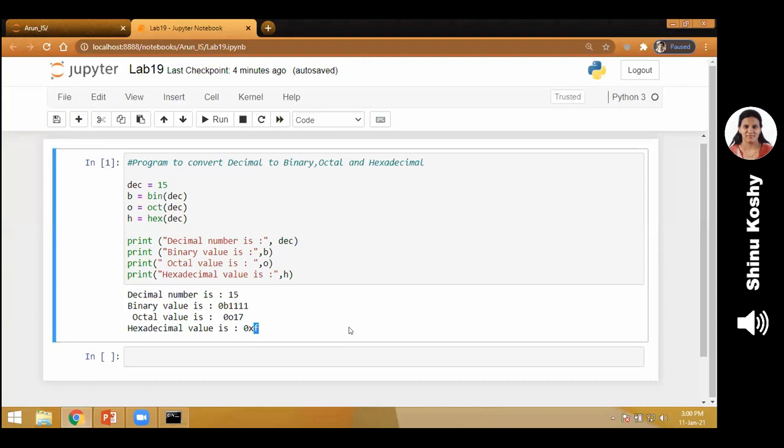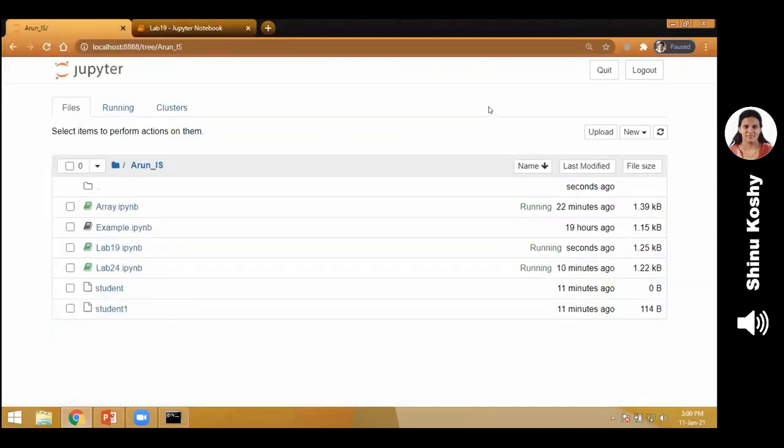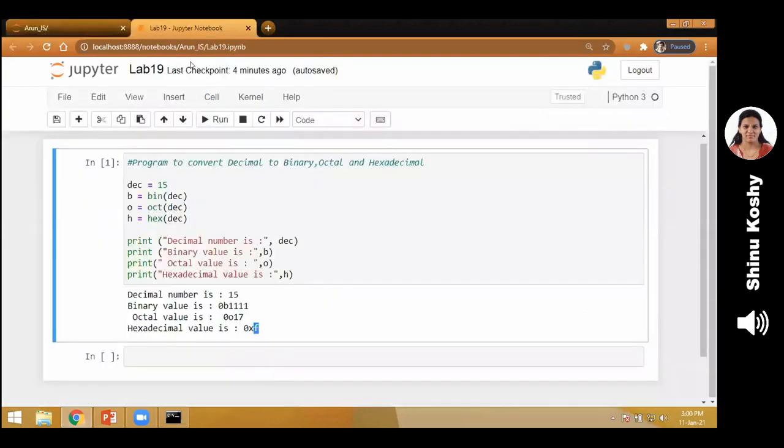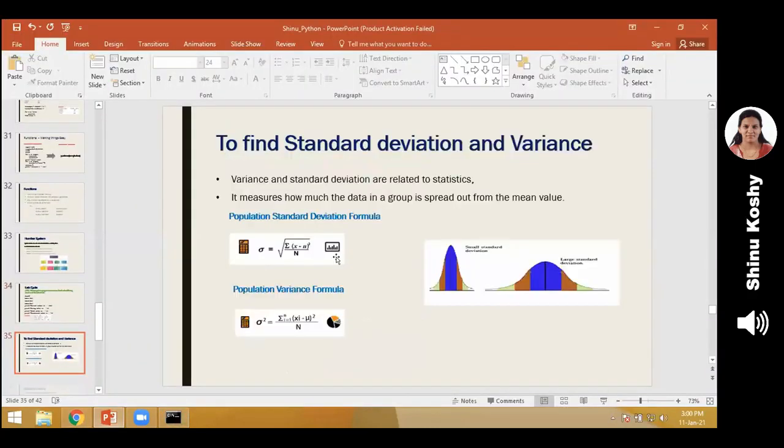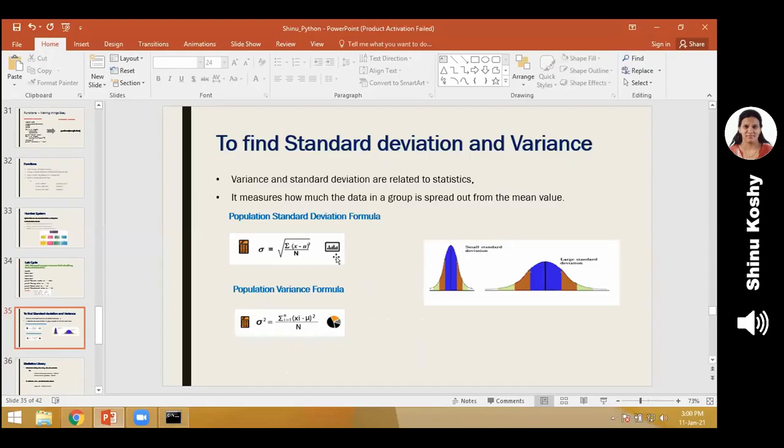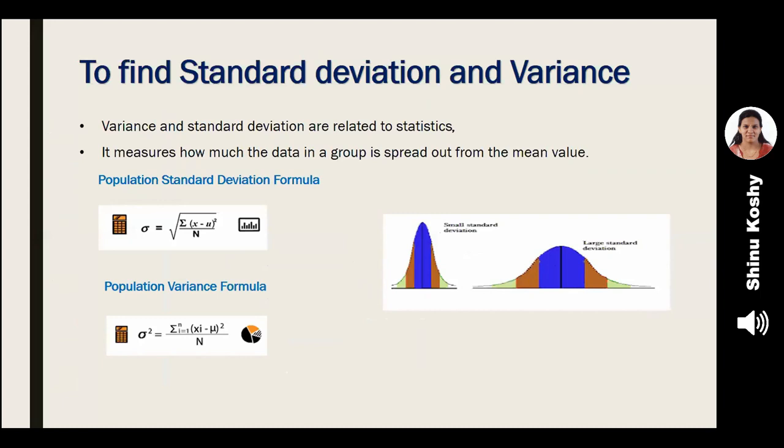So what calculations we should have done, divide by 16, divide by 8, all those things are reduced, and we have got a very simple program in our hands. So making a program simple is the advantage of a function. Now we go to the next concept, that is to find the standard deviation and variance.